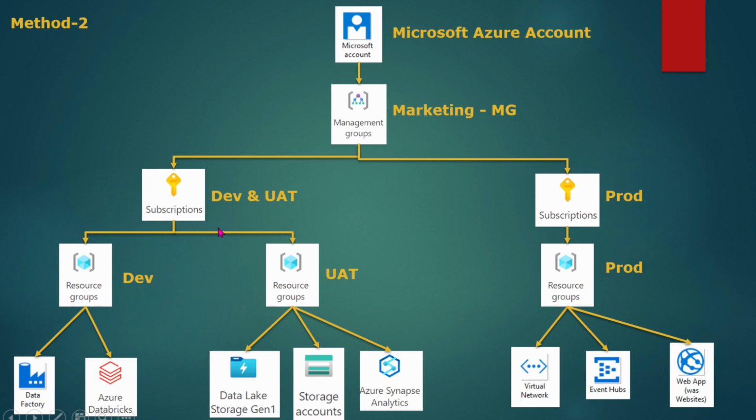The other one is for production, where we'll have production related resource groups and resources. Under the development subscription, we have 2 resource groups again: one for development and one for the UAT or test environment, each with its own resources.